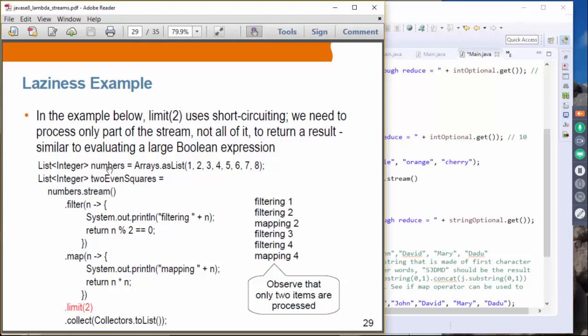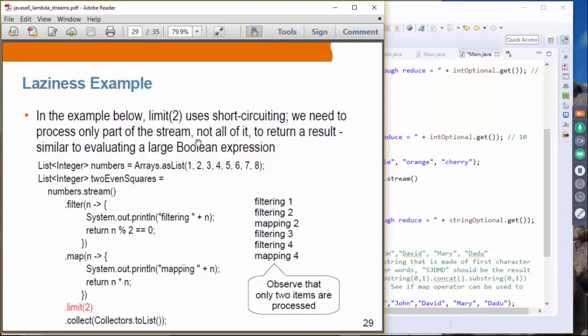Suppose we have a list of numbers here and we perform a filter operation to keep only the numbers that are even, then we multiply each by itself to create a square value, and then we say limit 2. What we want to observe is that as soon as the system finds 2 items that meet the requirement, it will stop the operation. In the example below, limit 2 uses short-circuiting.